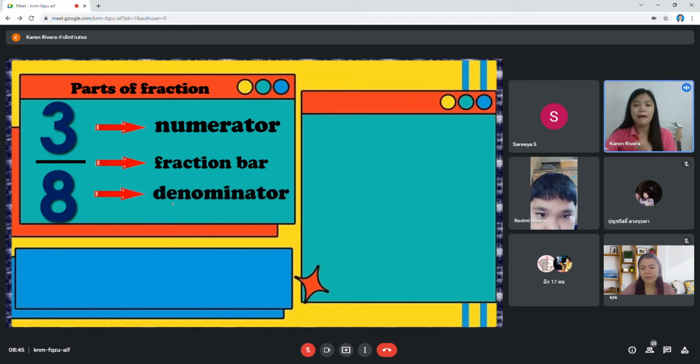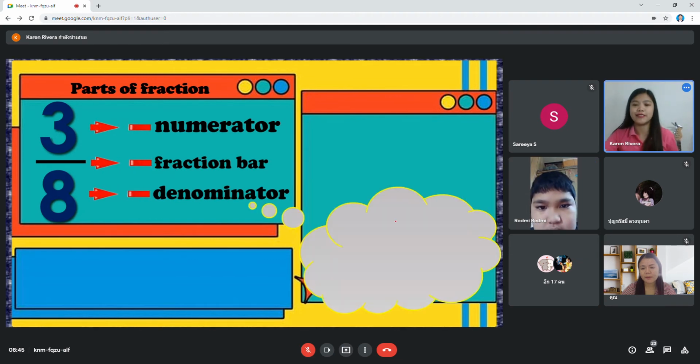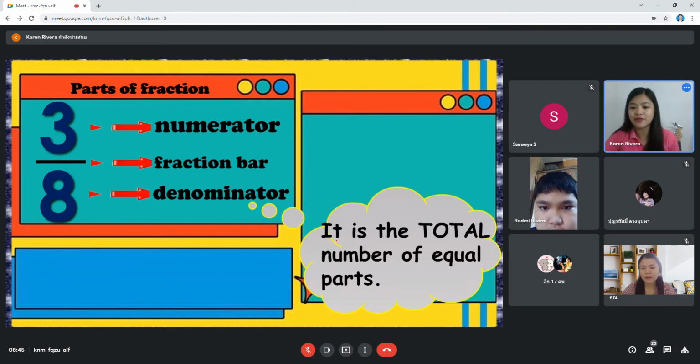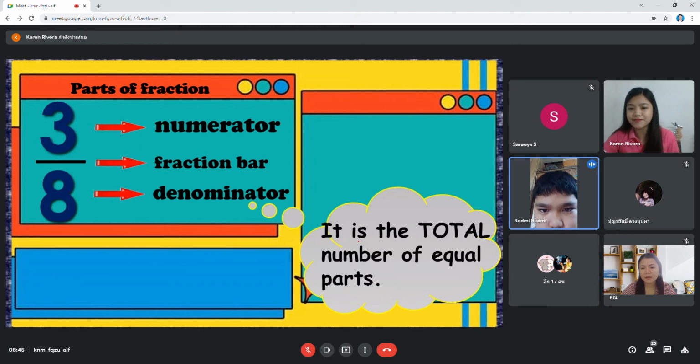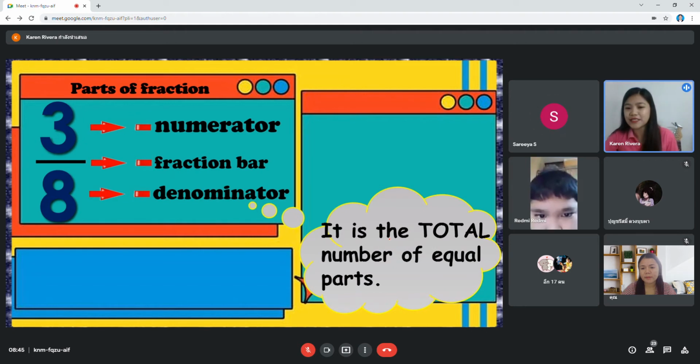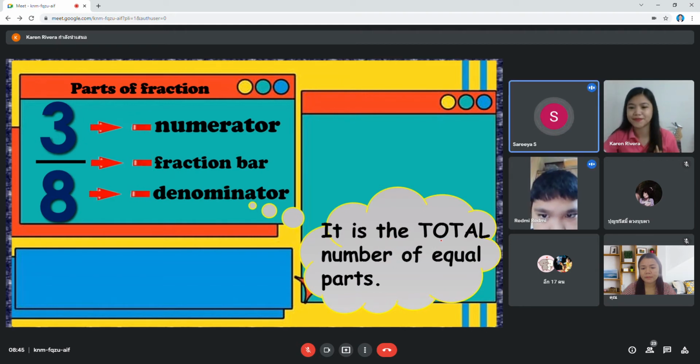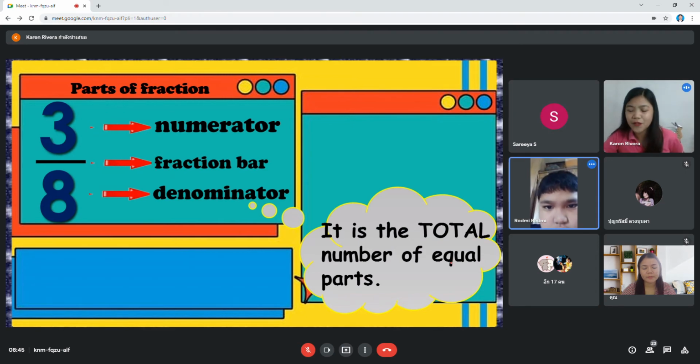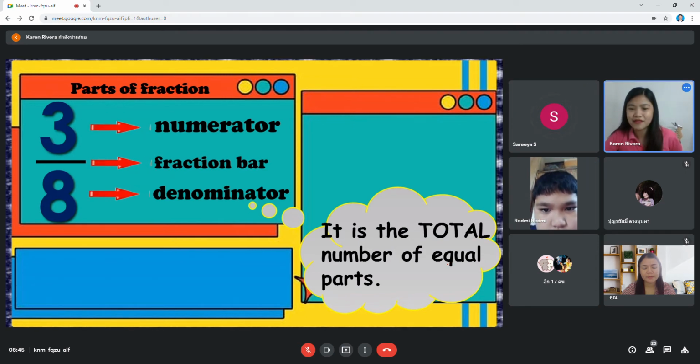This is the denominator. So, what is the denominator? Can you read it? It is the total number of equal parts.